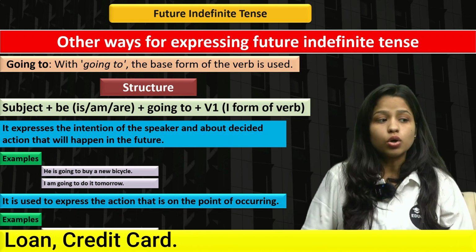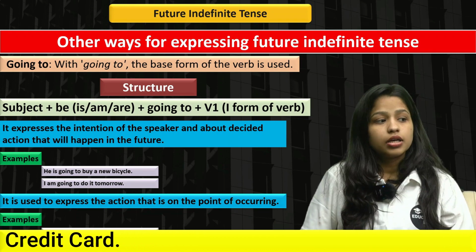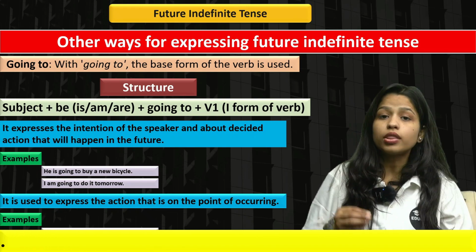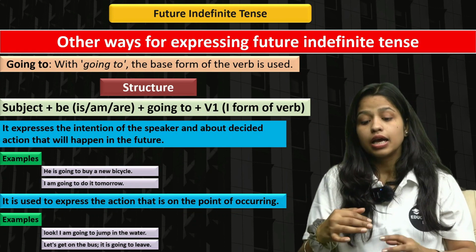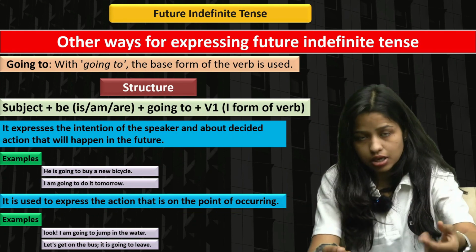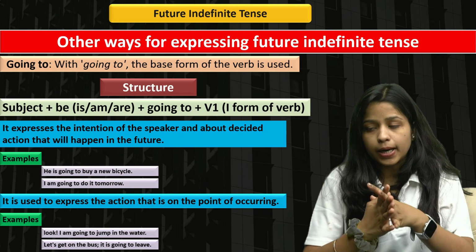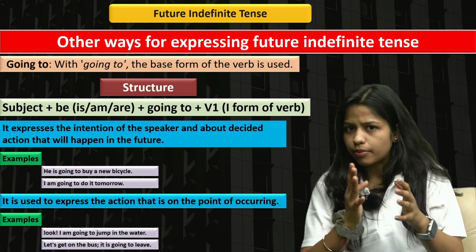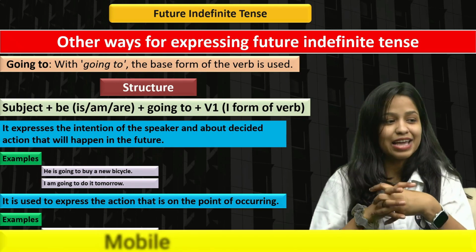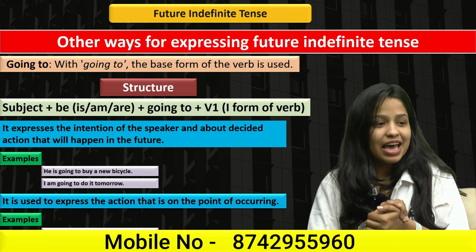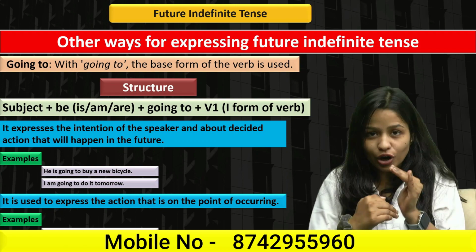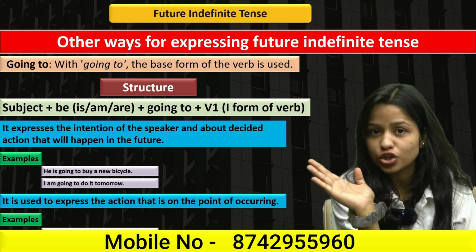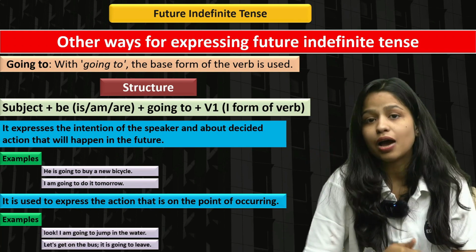Next up, it is used to express an action that is on the point of occurring. That means, look, I'm going to jump in the water. This particular line is expressing on the point of occurring. On the point of occurring means I'm just about to do this. For example, there's a person in front of me and I want to slap him. On the point of occurring means, look, I'm just going to slap him, or I can say I will slap him.